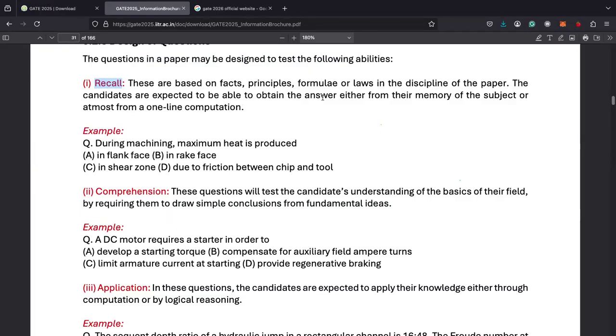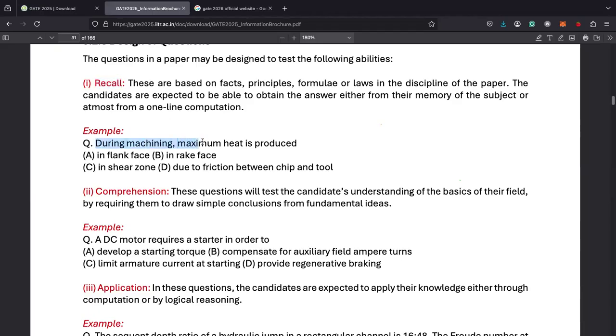Candidates are expected to be able to obtain the answer either from memory of the subject or from one-line computation. So these are some by-heart type of questions. You need to learn the answer by heart for solving these questions. Scoring in these questions is very easy. You just need to memorize the answer, but you should be hardworking to know that answer.